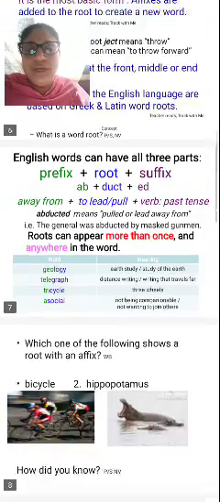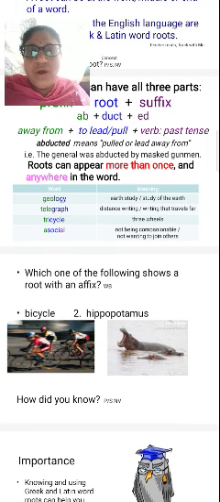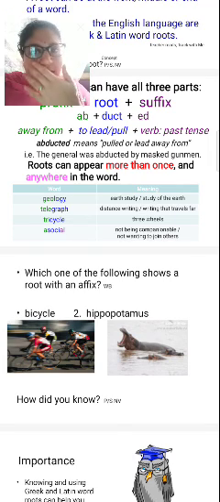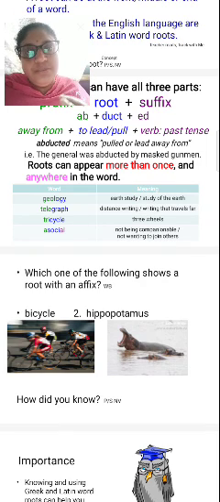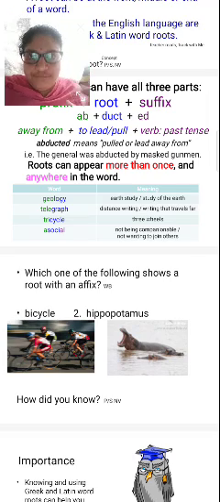So here are the roots: geology, telegraph, tricycle and assertion. Here we will take the help of the prefixes and also the suffixes. Prefixes are added at the beginning of the word, and suffixes are added at the end of the word, right?